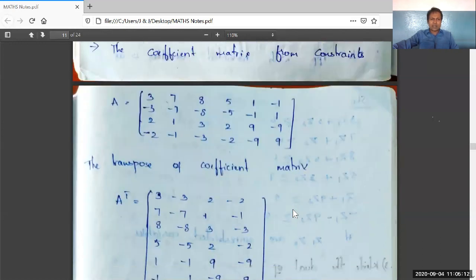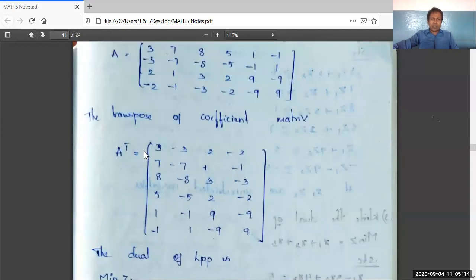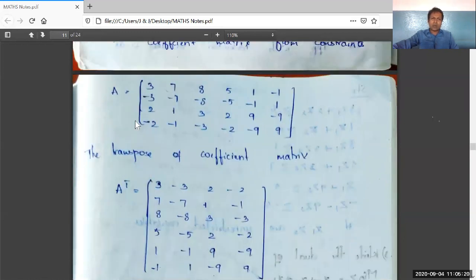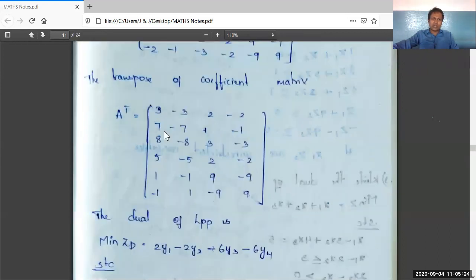In the transpose matrix, see carefully, we have got 6 rows with 4 columns. The order is interchanged. Here the order was 4 by 6 and here the order is 6 by 4, 6 rows with the 4 columns.